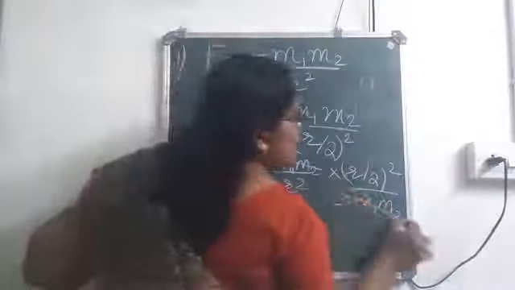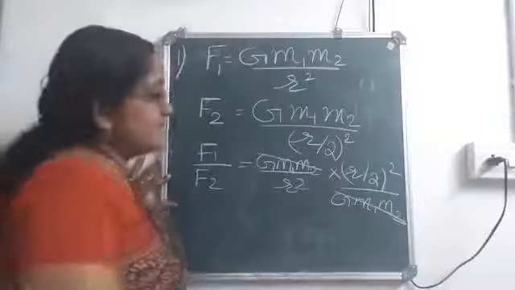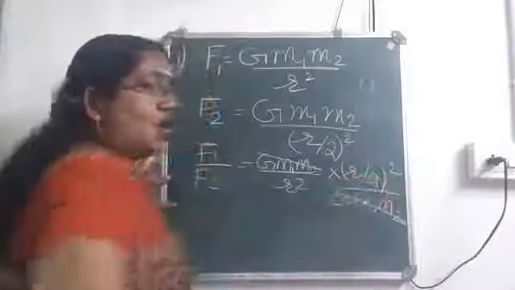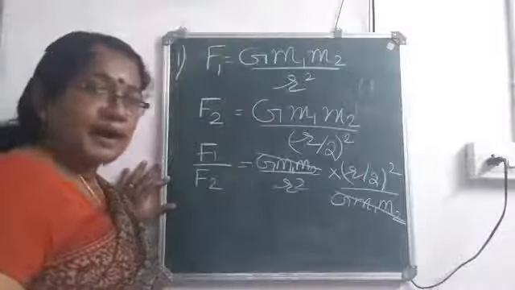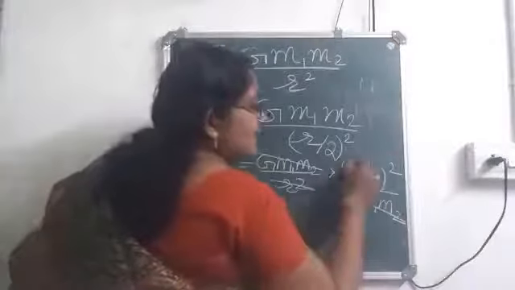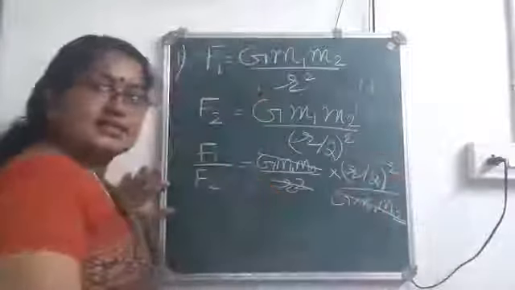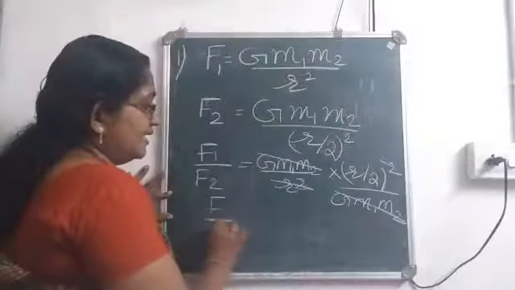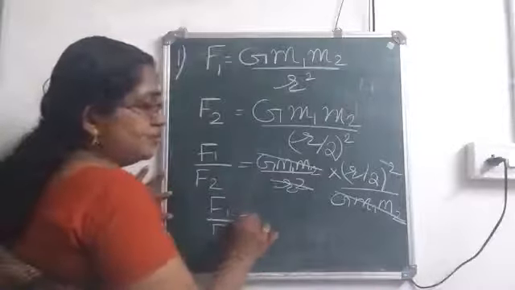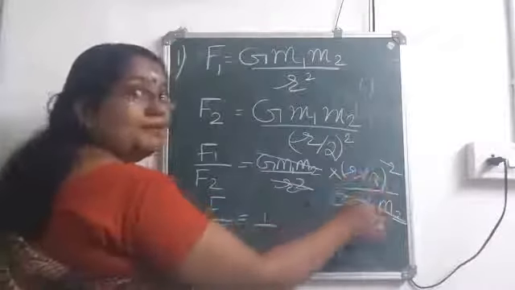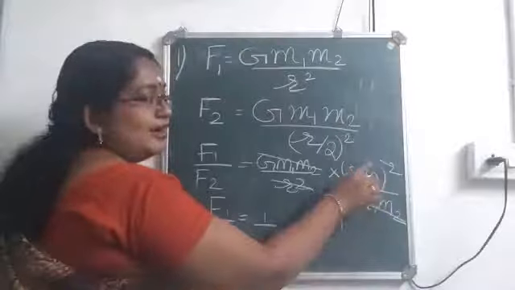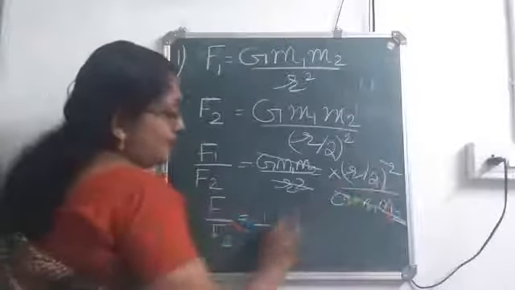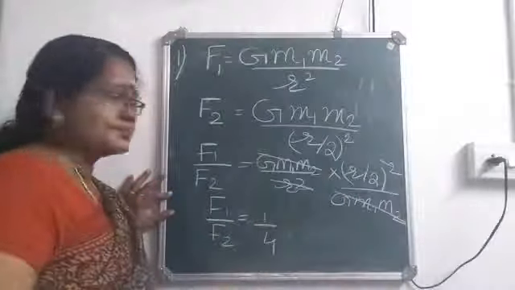G M1 M2 and G M1 M2 get cancelled. Then R by 2 whole square is R square by 4. So this R square and this R square get cancelled. And what are we getting? F1 by F2 is equal to R by 2, R by 2 whole square. So this will become 1 by 4.